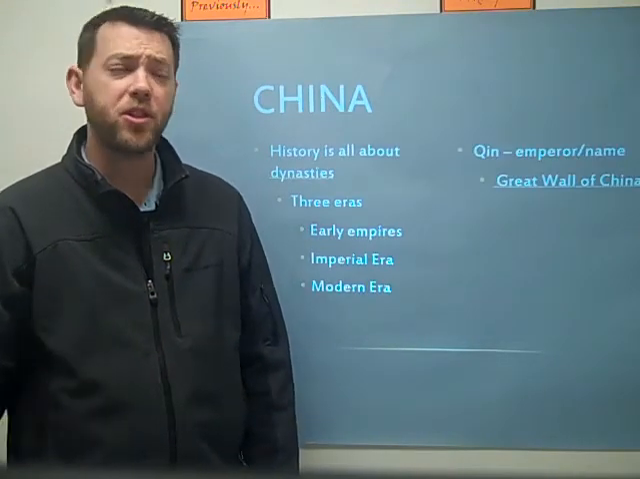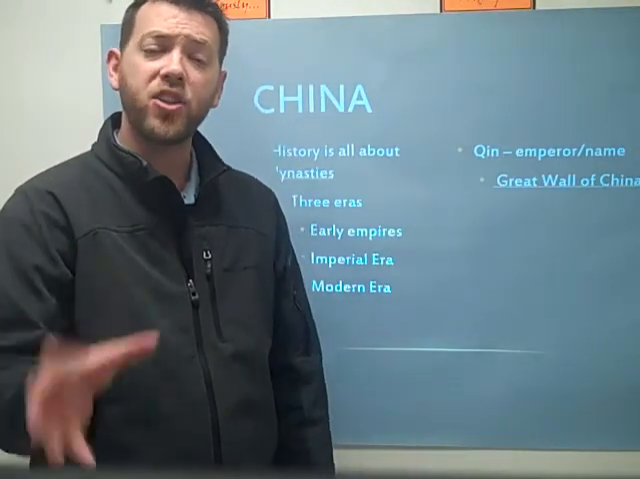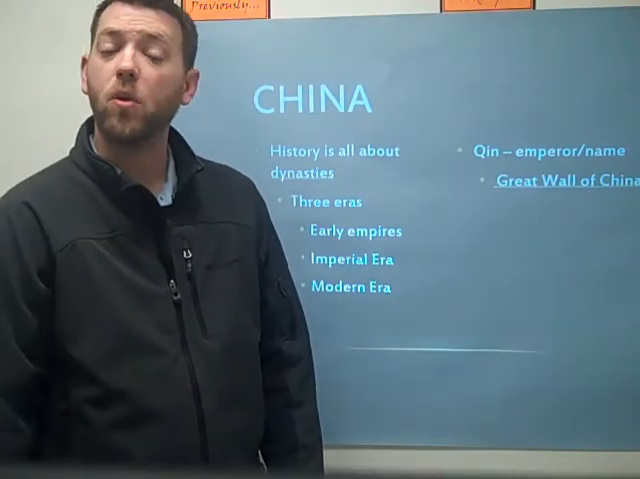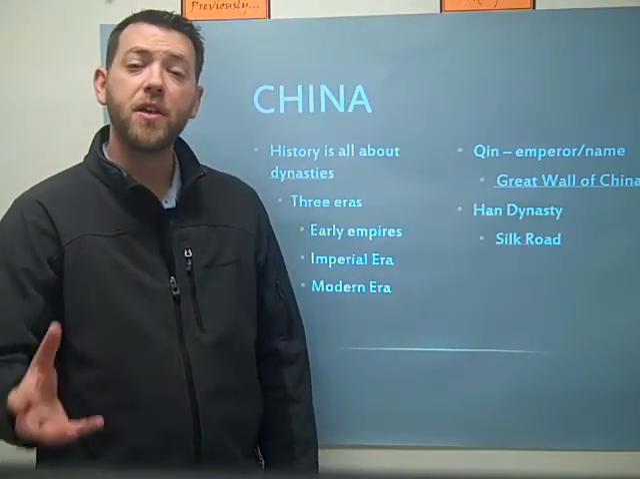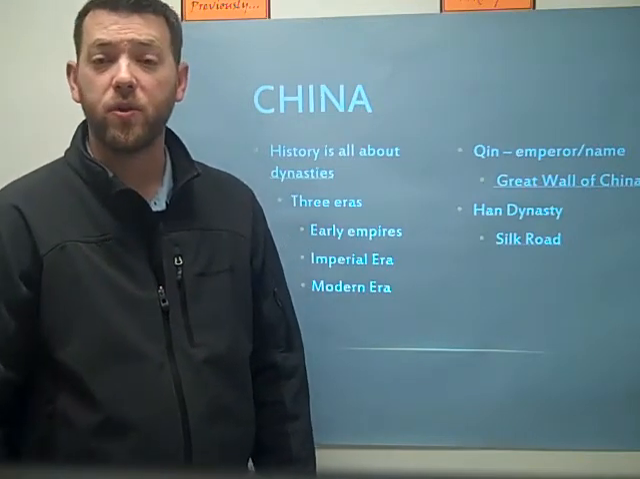There was an emperor named Qin, and his name is spelled Q-U-I-N, and that's actually where China gets their name. He's famous for building the Great Wall of China. There was another group called the Han Dynasty, and they're famous for building the Silk Road.